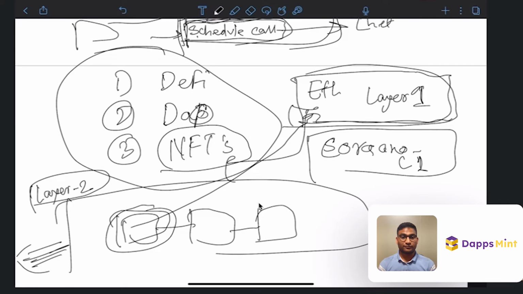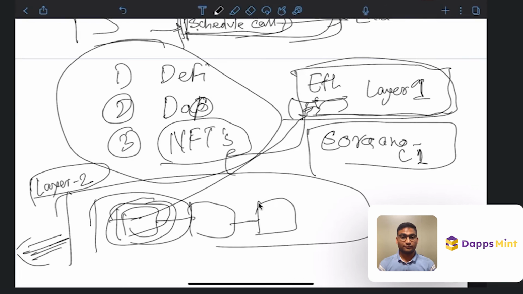Okay, so that's layer one and layer two, because layer ones have to be decentralized. For example, for Ethereum there are more than 10,000 computers running the same code, saving the same data, running the same transactions. So it is actually very power hungry, and writing a lot of transactions there is costly.